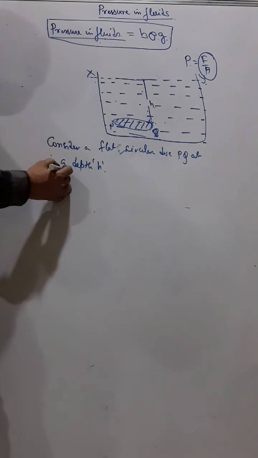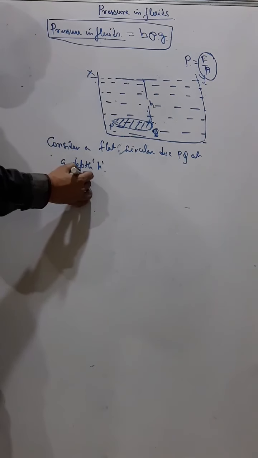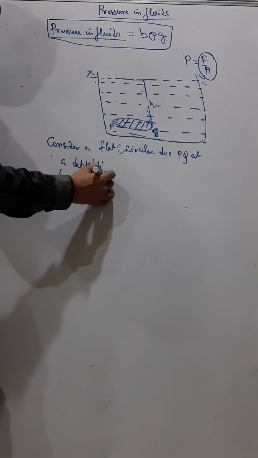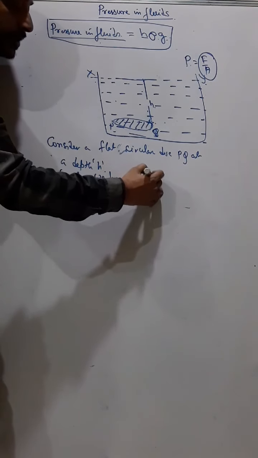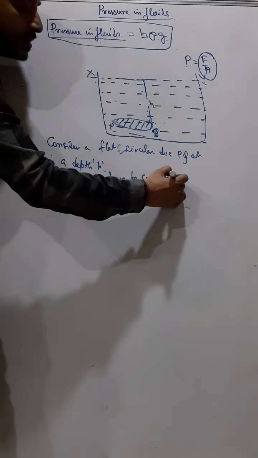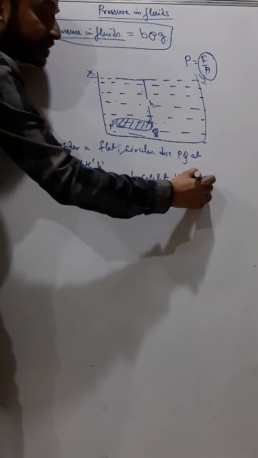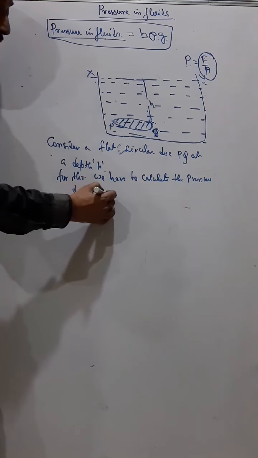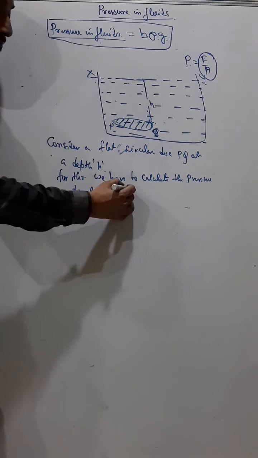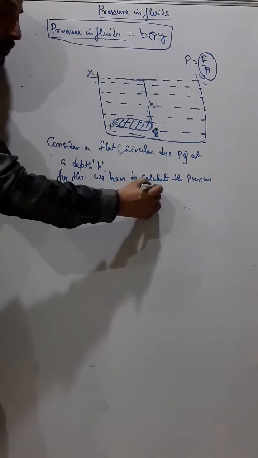For this we have to calculate the pressure due to the liquid column PQRS.